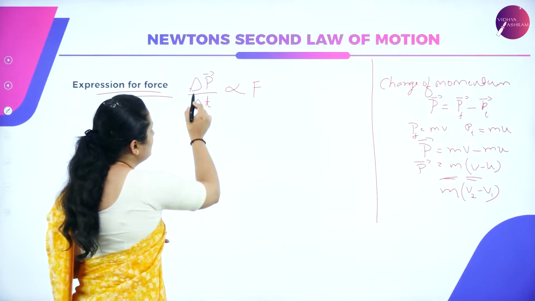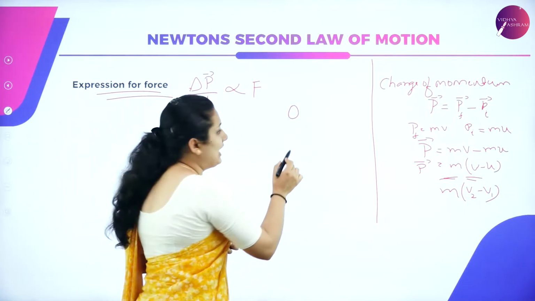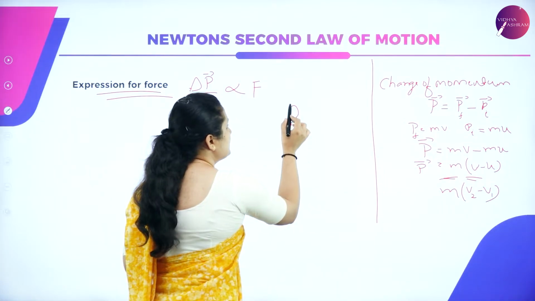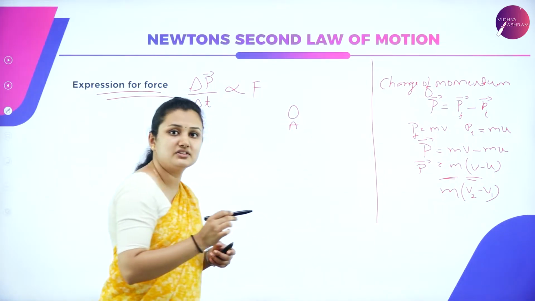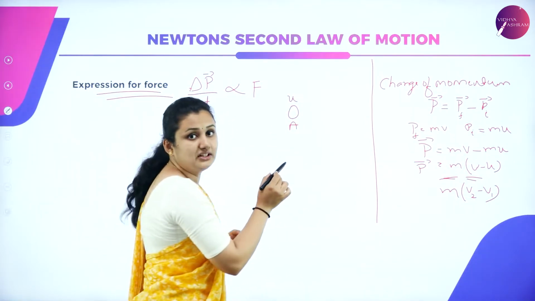Consider an object at A, which is initially at time 0 with initial velocity u.